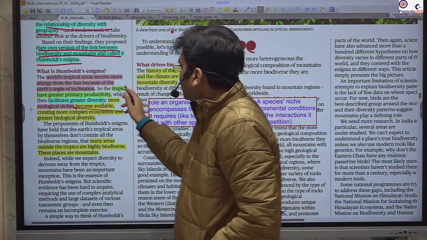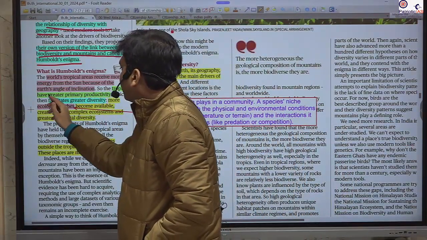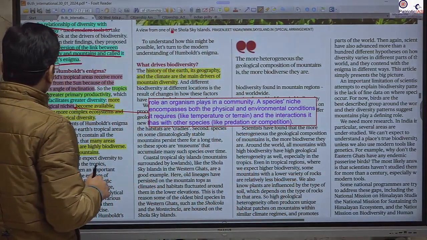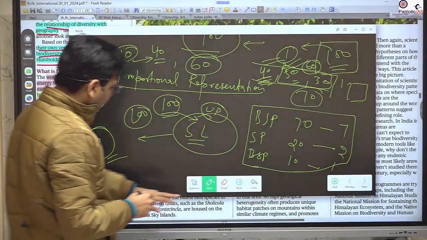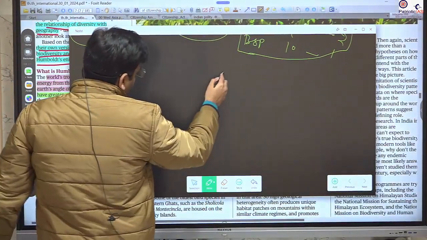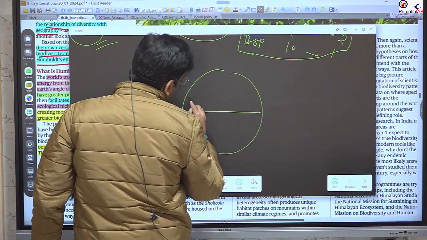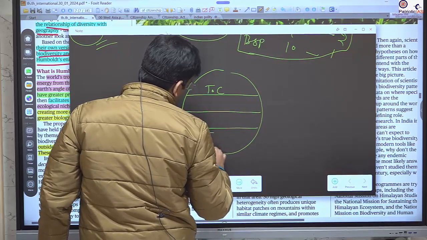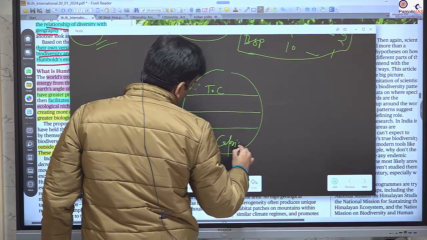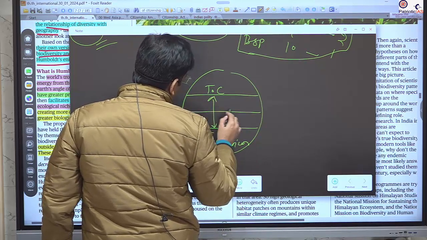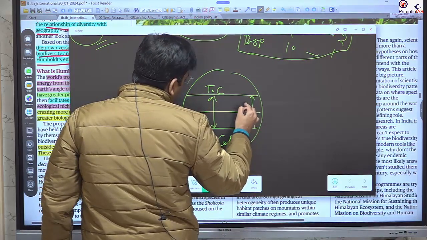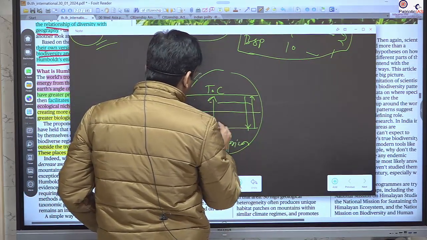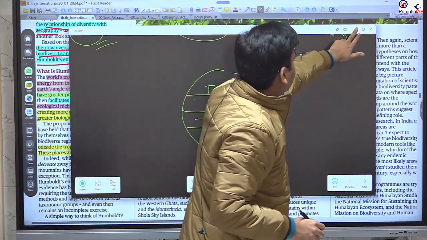The tropical area receives more energy from the sun because of the earth's angle of inclination. So it is talking about the area between the Tropic of Cancer and the Tropic of Capricorn. So this is the equator, this is the Tropic of Cancer, and this is the Tropic of Capricorn. Okay, so this is the tropical area. Here the sun moves from this end to this end in a periodic manner, and mostly the sun rays get the highest amount of heat.